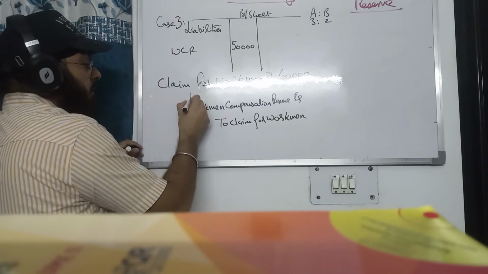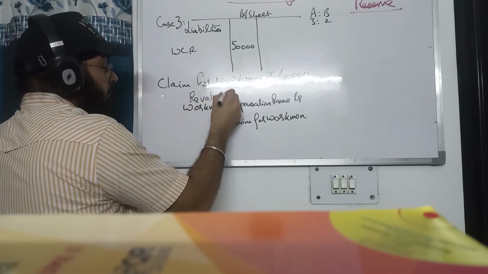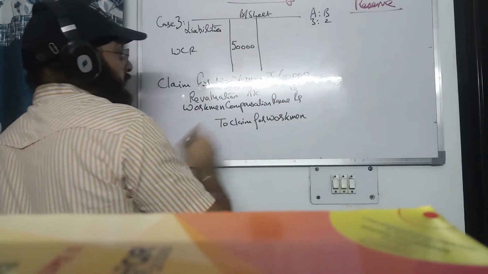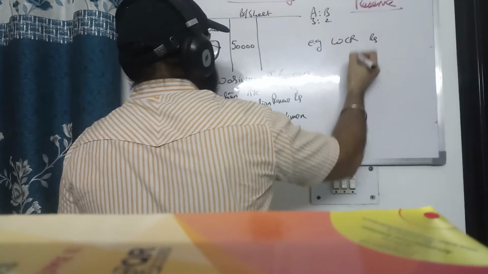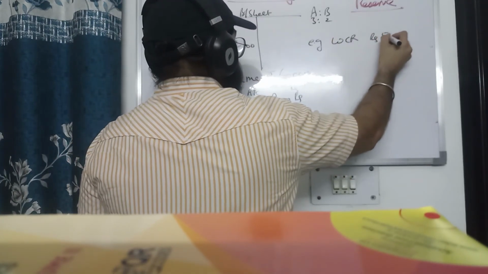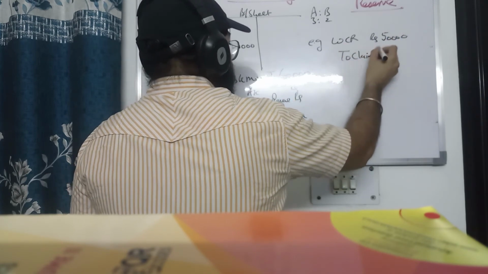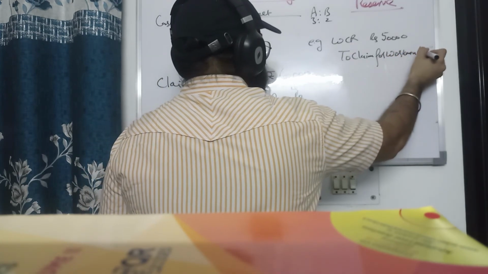Now we will also debit the revaluation account. In our example, workman compensation reserve debit 50,000 to claim for workmen 60,000.